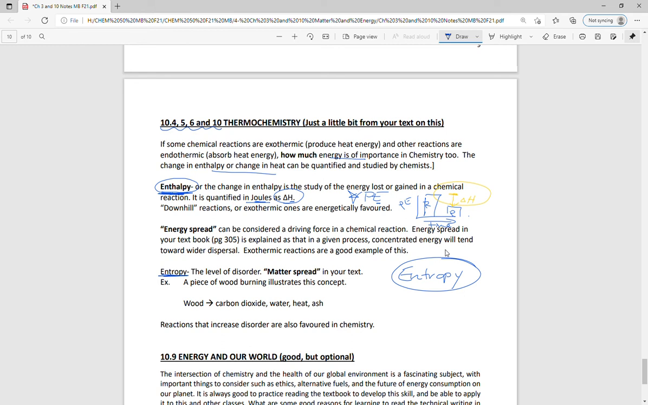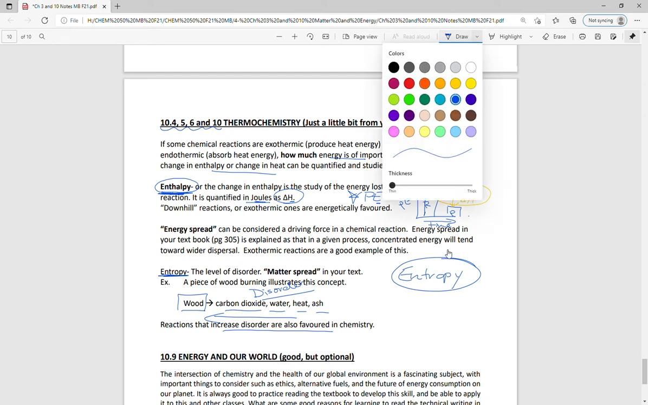So in this case, we have nice, neat wood. One thing is being converted through the combustion reaction into many other smaller things. There's more disorder in this chemical reaction, and that's the way the world tends. So it takes energy to go back the other way, and so reactions that increase disorder are also favored in chemistry. So your textbook rolls it into some lingo here that I'd never heard of before, but I really think I like it a lot.